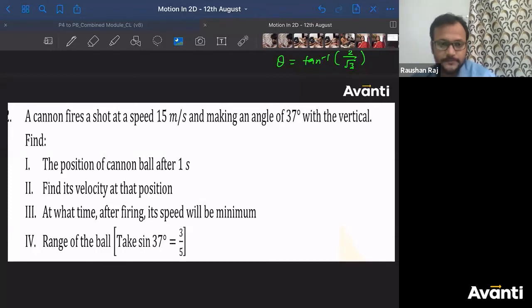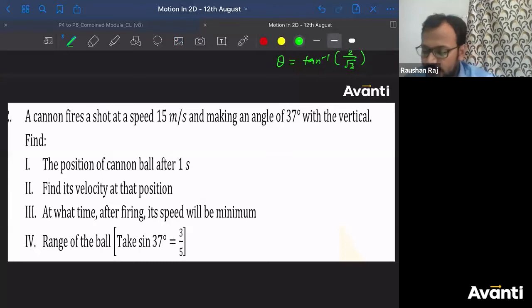And what is the angle of projection? The angle made by the initial velocity with the horizontal is the angle of projection. But why do you want to complicate, Tarak Datta? You can do that, no problem. थीटा की जगह पे 90 minus थीटा करोगे, no issue. But why to complicate these things, यार? If you can solve it in a better way, why complicate it? Just put the value of theta as 53.